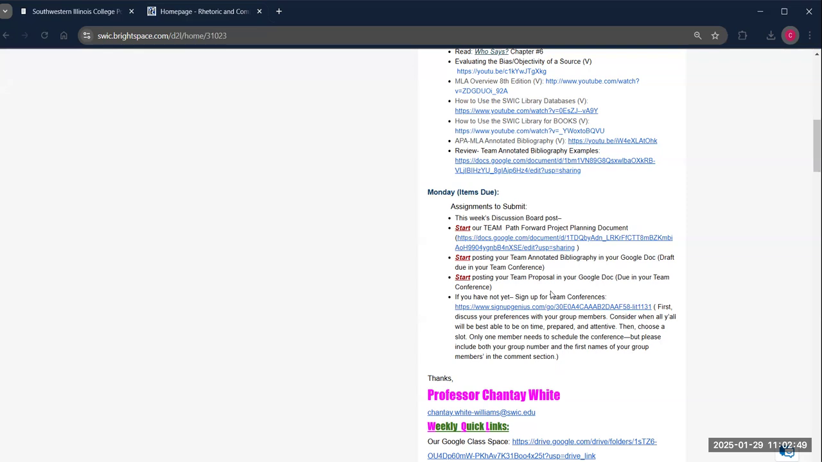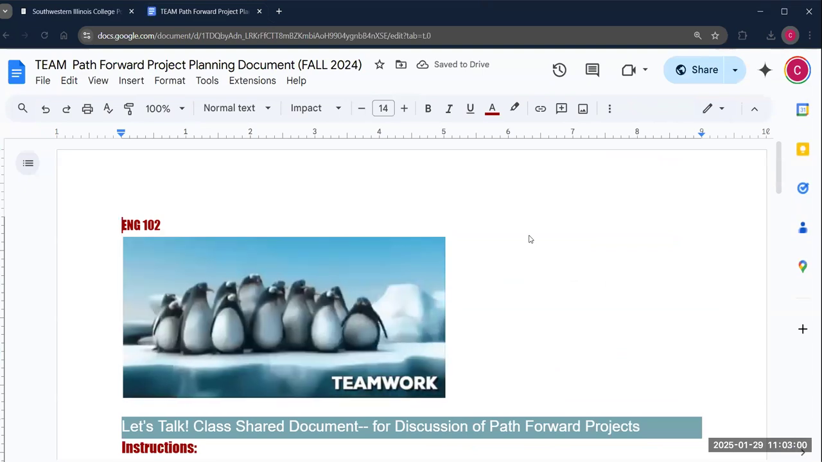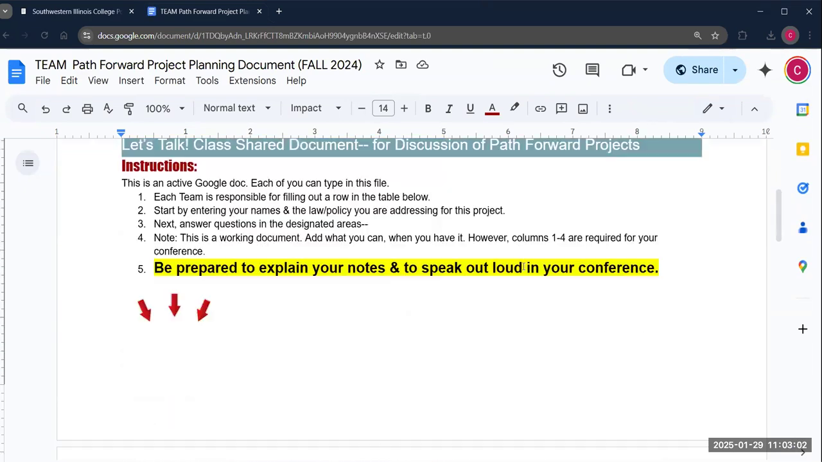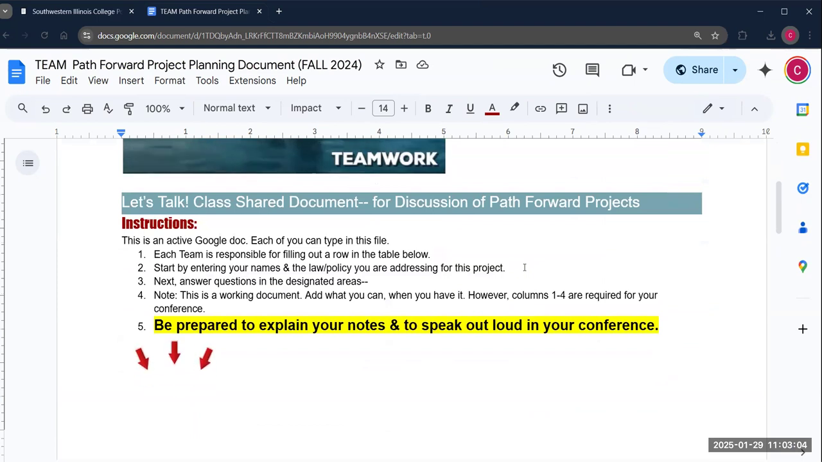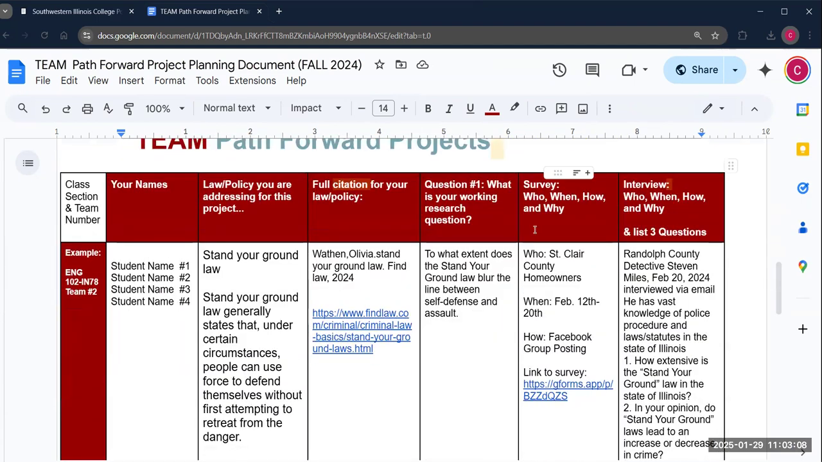The last thing up here that I want to talk about, and I'm going to click on the link, is your Team Path Forward project planning document. You'll see it's going to open a Google Doc that you can just type right in. It doesn't matter if one of your team members does it or if all of you do it and people make changes, it's open, right? But what I'm asking is for each team to fill in a row.